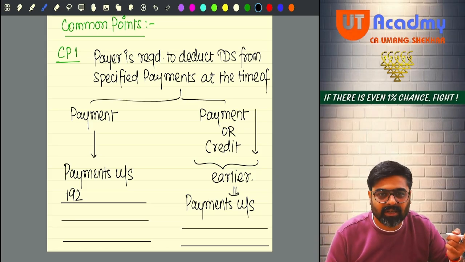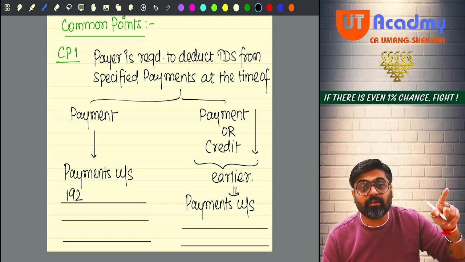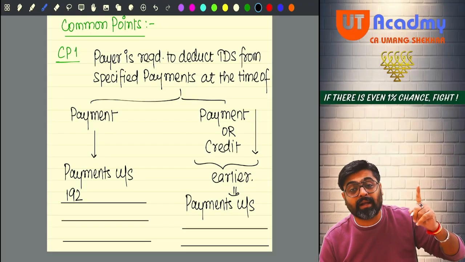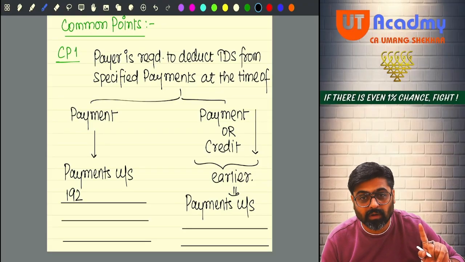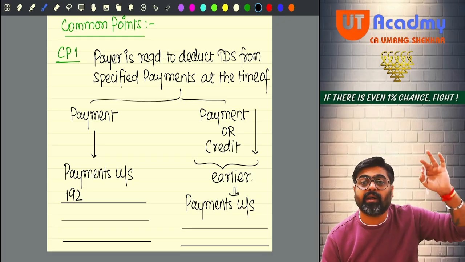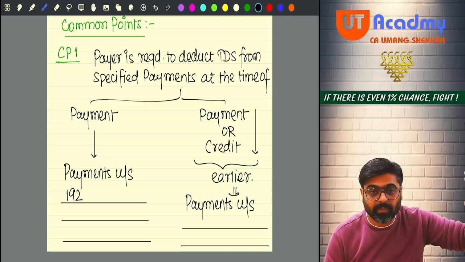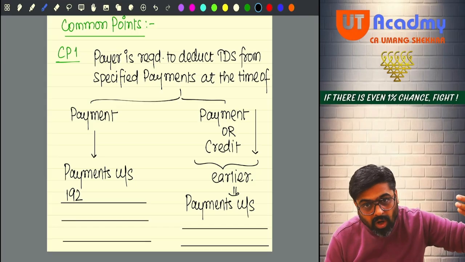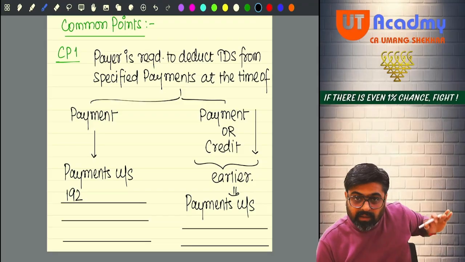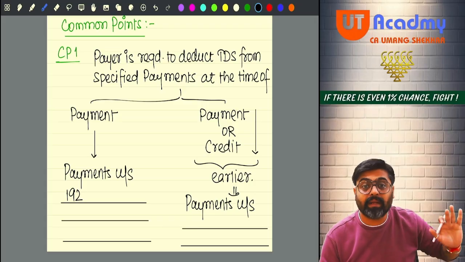In that section it is not written that TDS will be deducted at the time of payment only. It will be written there that the TDS is to be deducted at the time of making the payment of commission or brokerage, or at the time of crediting that amount in the books of the assessee, whichever happens earlier.